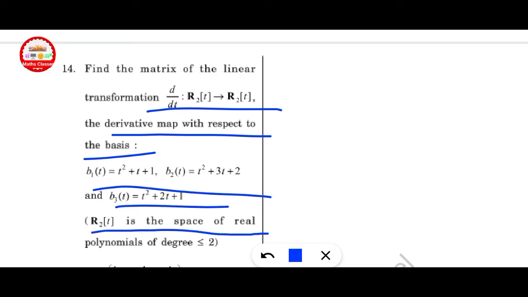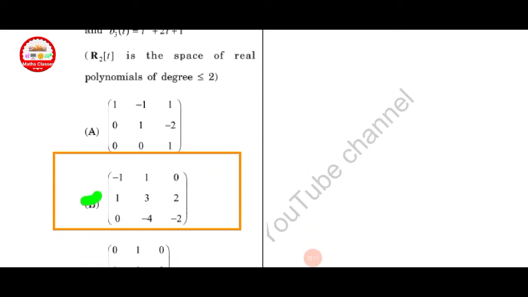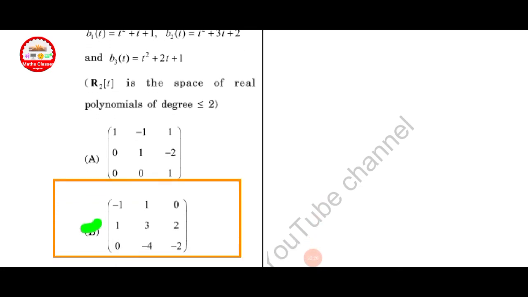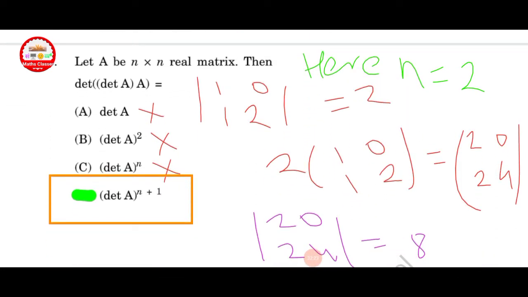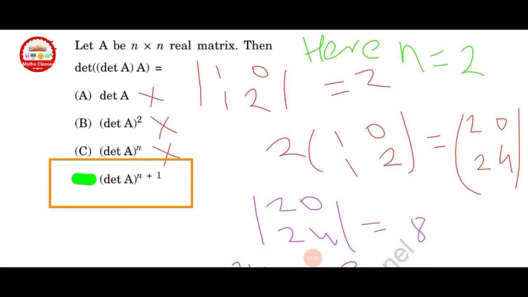R2 is a space of real polynomial of degree less than or equal to 2. Here option B is correct. Next question, let A be n cross n real matrix. Then determinant of A into A.